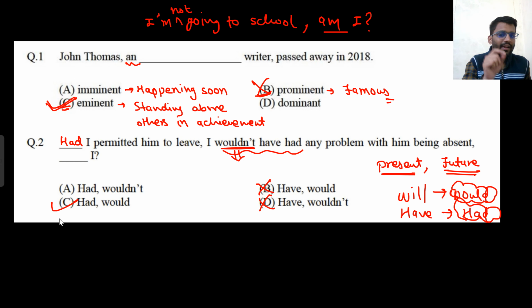So, "I wouldn't have had any problem with him being absent, would I?" No, I wouldn't. So that's the thing. Always the negative will be there. If it was "I would have had any problem with him," here I would write "wouldn't I." So always negative you need to write. I'm not going to school, am I? Okay.